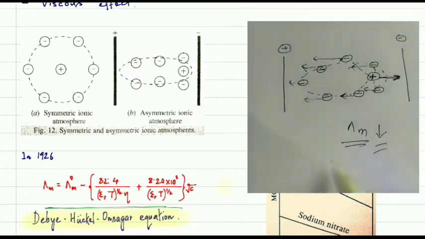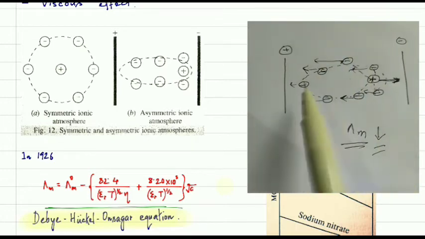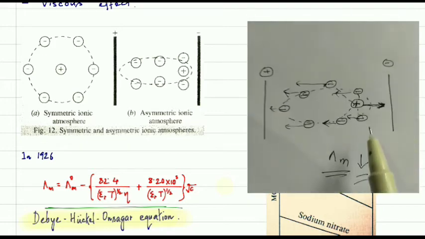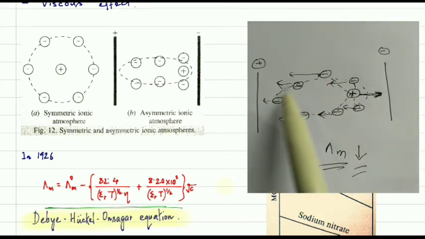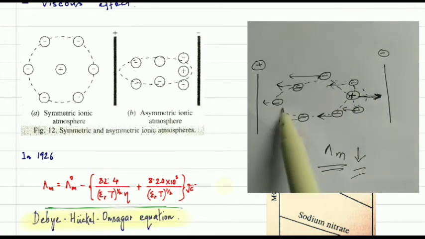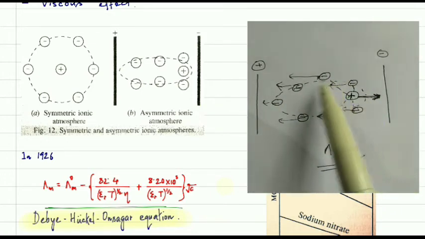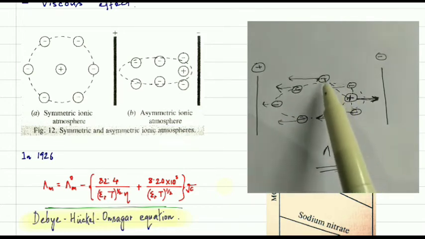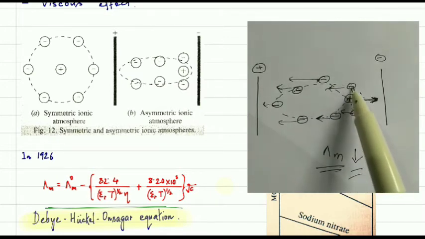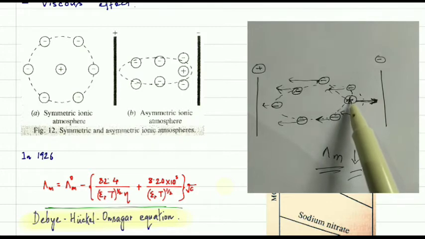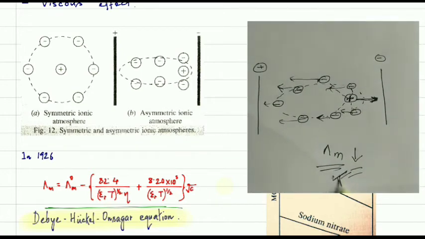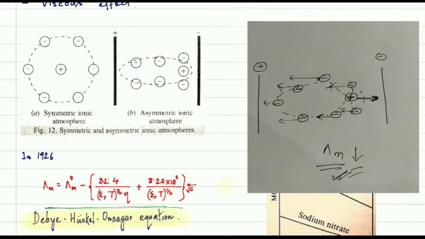That means the decrease of this molar ionic conductivity is due to the asymmetric effect, because this is the symmetric atmosphere, and because of this asymmetric atmosphere of the negative charge, that means the anions, and because of the interactions between the anions and the cation, the movement of the cation will decrease, okay. As a result, the observed molar ionic conductivity will be decreased, understand.